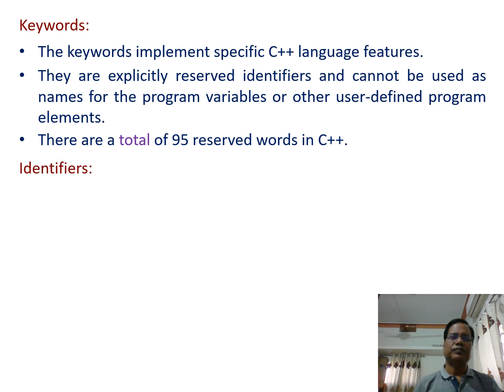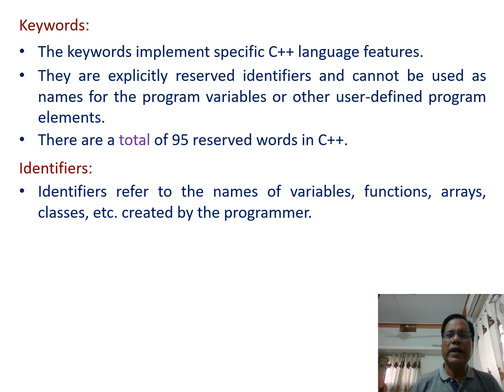Identifiers. So what are the identifiers? Identifier refers to the names of variables, functions, arrays, classes, etc. created by the programmer. Whenever we create any variable, we give it a name.